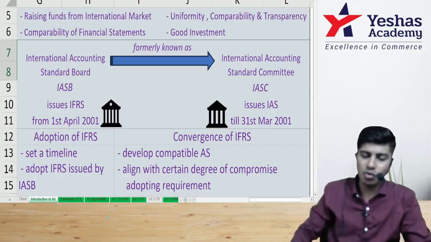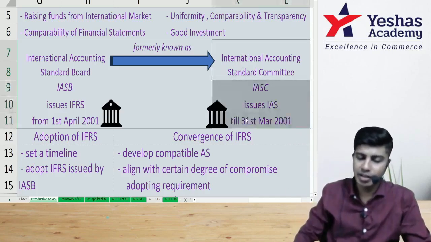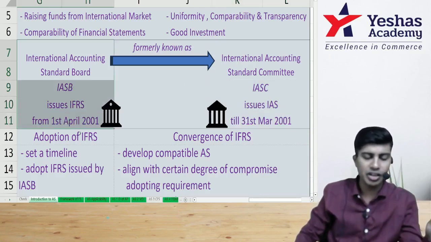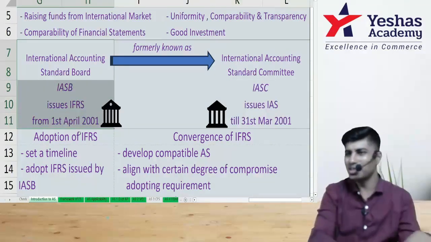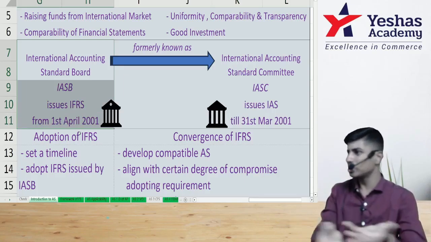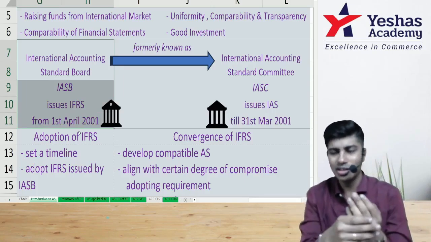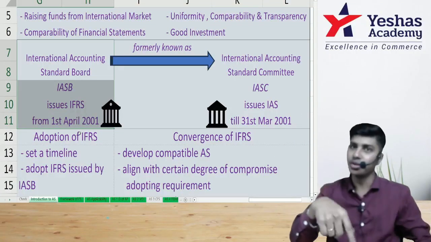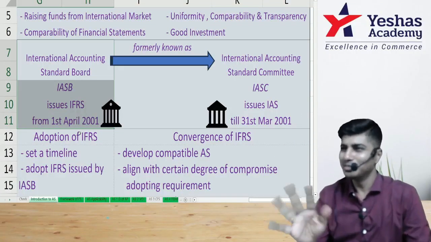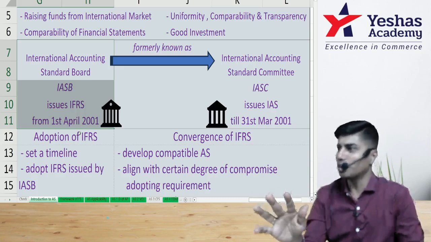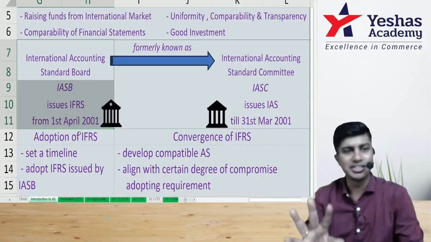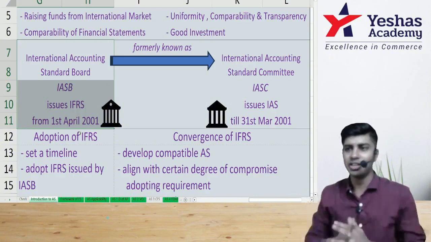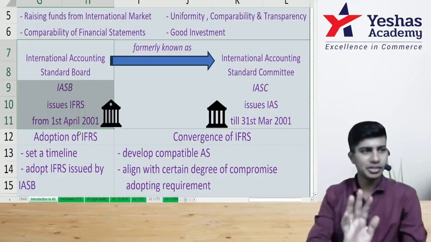Very nice. Till when was International Accounting Standards there? 2001, 31st of March. From when did IASB come into picture? 1st of April 2001. These questions won't come, but you should know. You are expected to become a chartered accountant. You can't tell them you don't know what International Accounting Standards is. A 4 marks question you give, I will solve in 2 minutes. No one is going to ask if you can solve a 4-marker question. They'll judge you based on the answer that you can give at the table there without stammering, without shivering, without searching on ChatGPT. Got it?